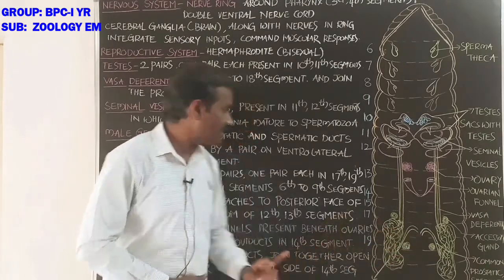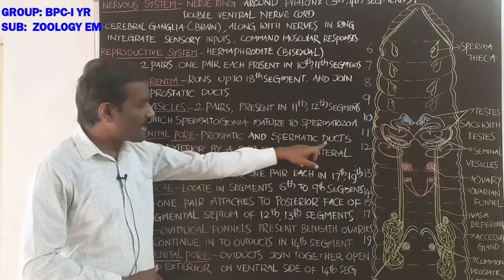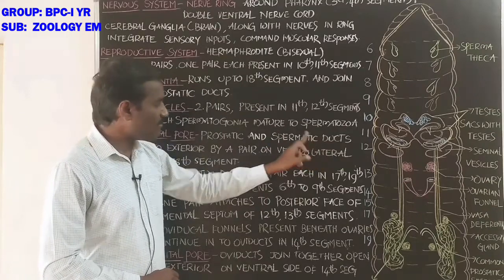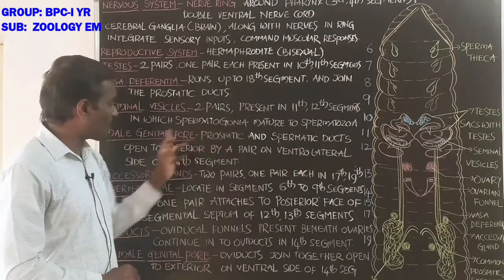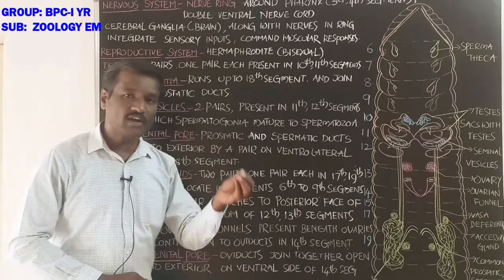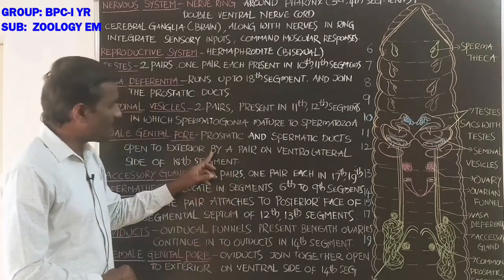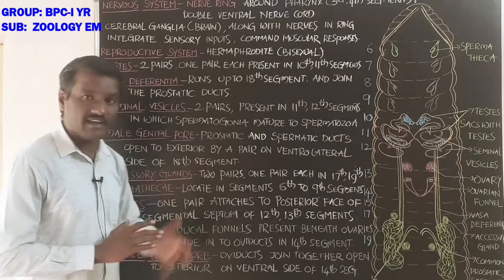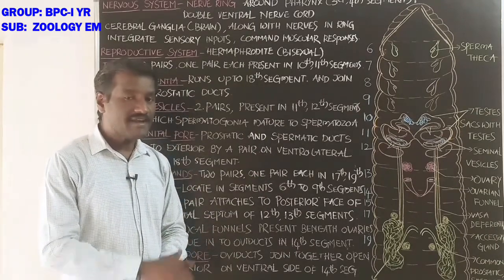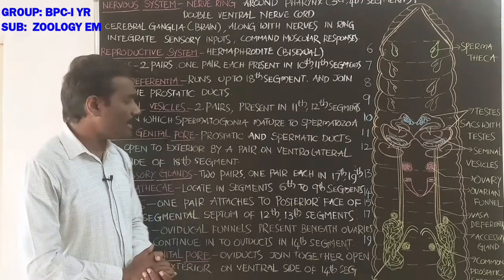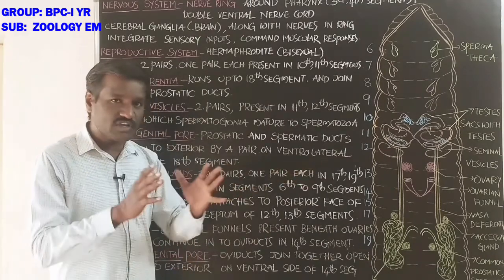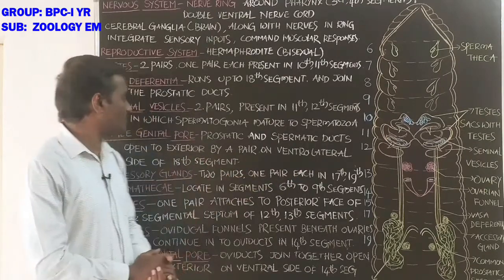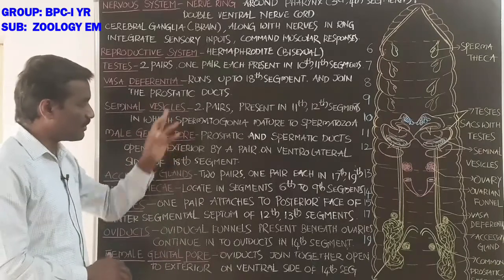The spermatic ducts and prostatic ducts both open to the outside of the body by a pair of apertures on the ventrolateral sides of the 18th segment. These are the male genital pores.